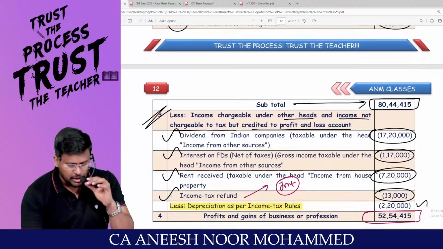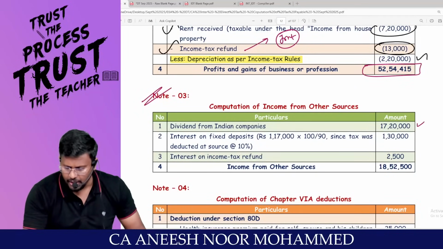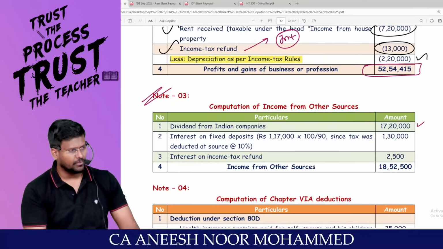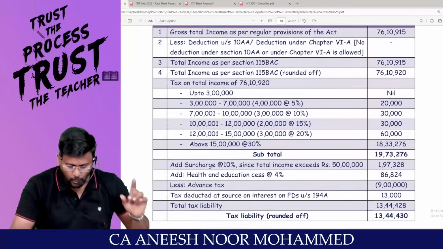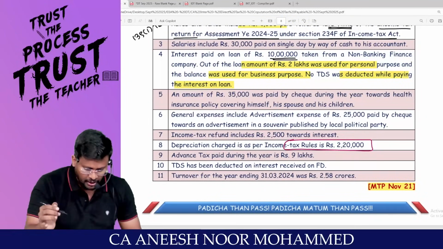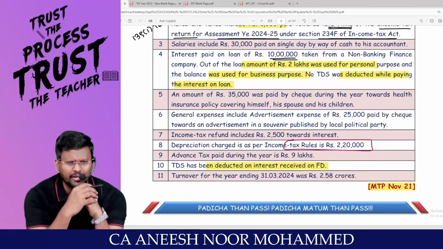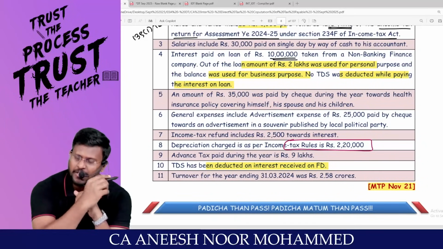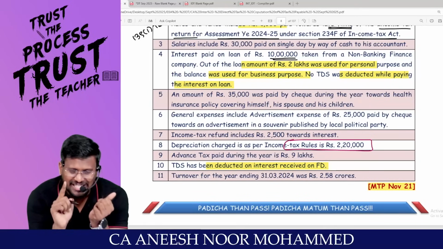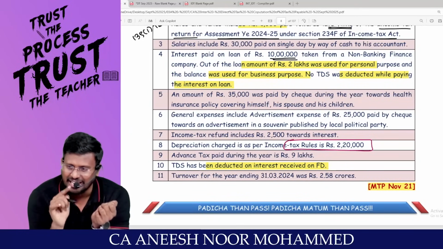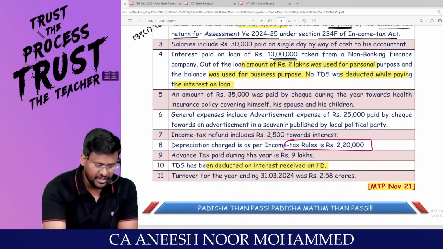Whatever income we have excluded from the PGBP, include in the IFOS. Dividend from Indian companies should be taxable under the head IFOS. Interest on FD, the question is recognizing one thing. Question said that TDS has been deducted on interest received on what? FD. Who gave the interest? Bank. So it's an expense for the bank. It's an income to the investor. So bank would have deducted TDS under section 194A, interest other than interest on securities. Bank will be deducting TDS at the rate of 10%.